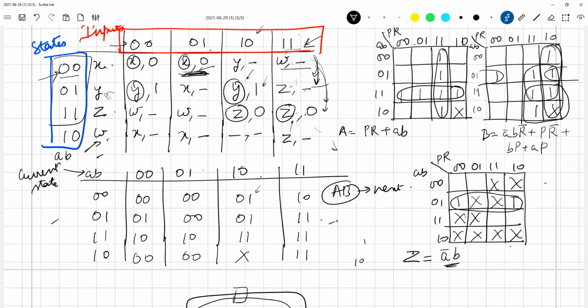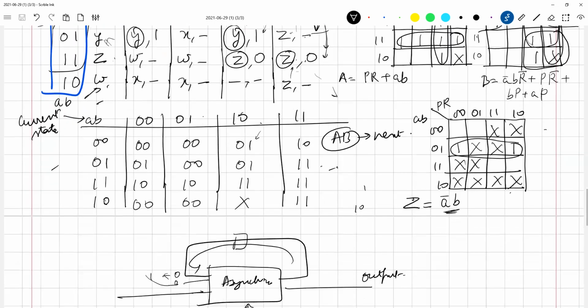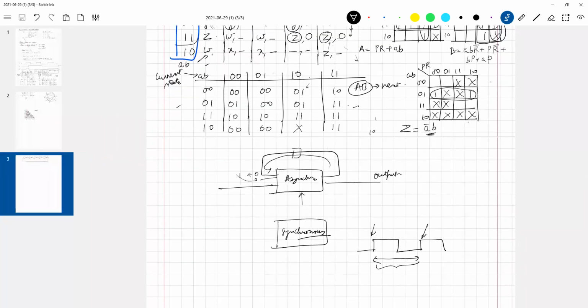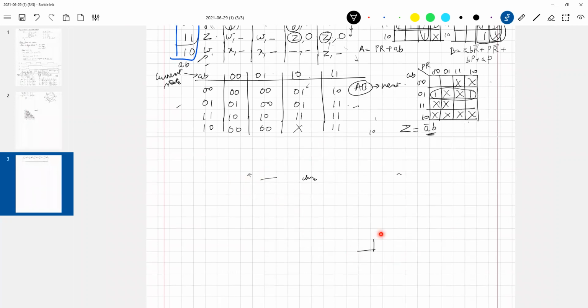So can you build the circuit now? What will the circuit look like? Let me erase this. What do we get?